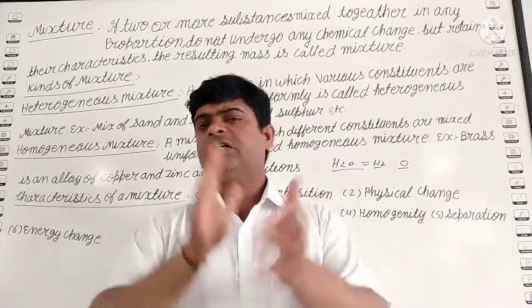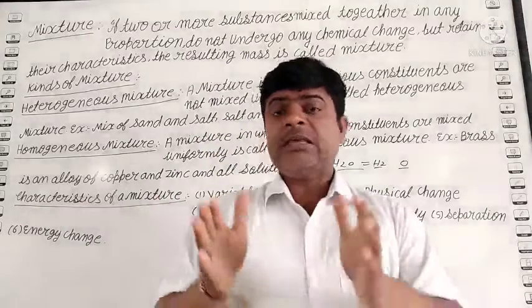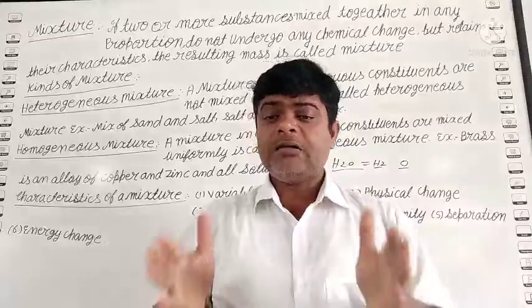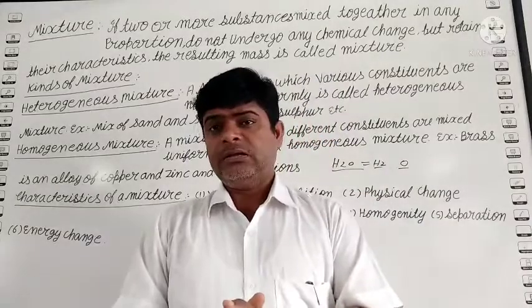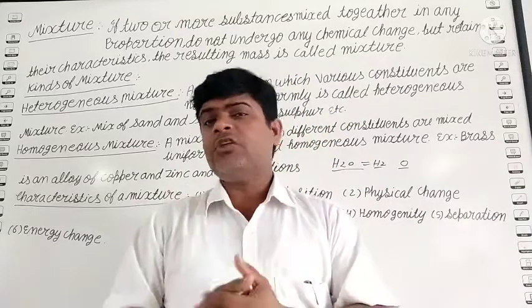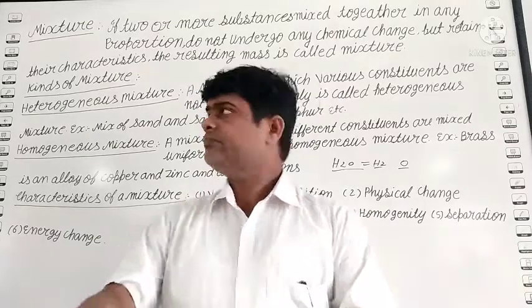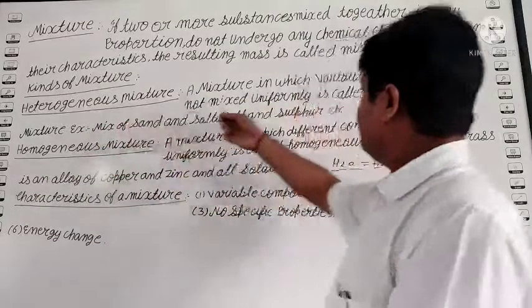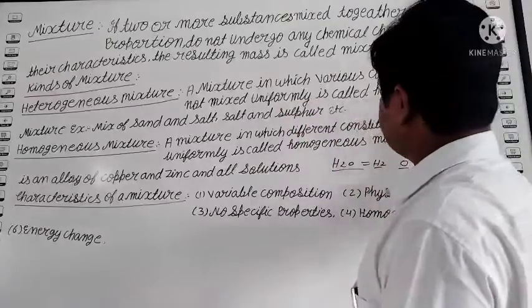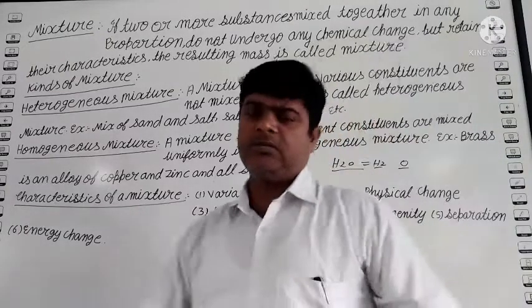Hetero, the name is clear. Hetero means a mixture in which various components are mixed together, but not mixed uniformly. A mixture in which various constituents are not mixed uniformly is called a heterogeneous mixture.